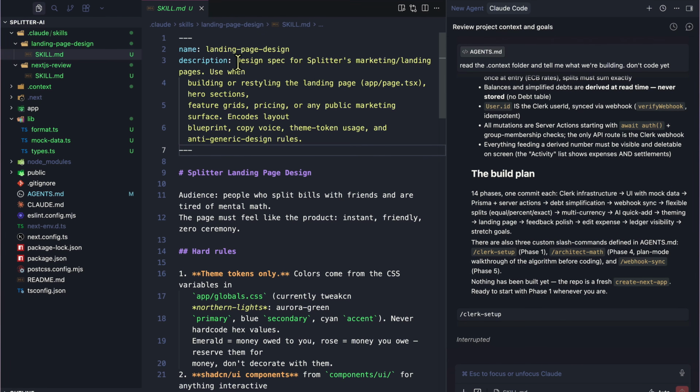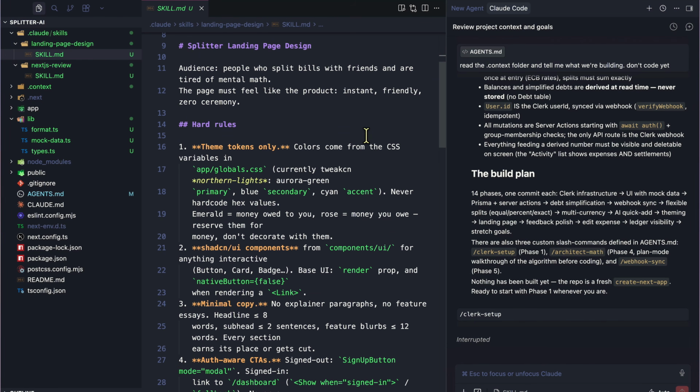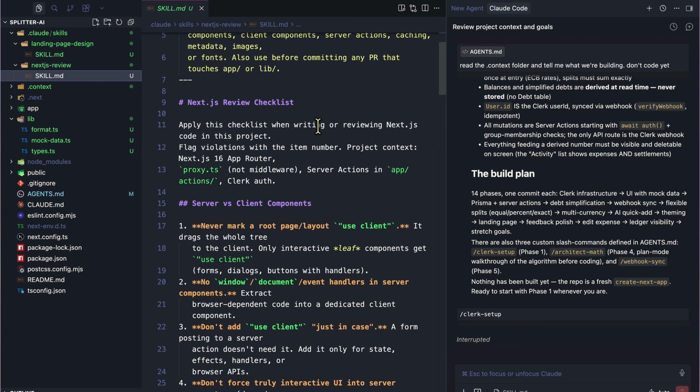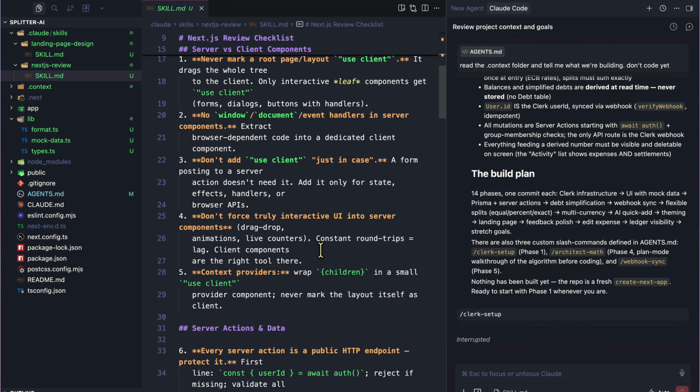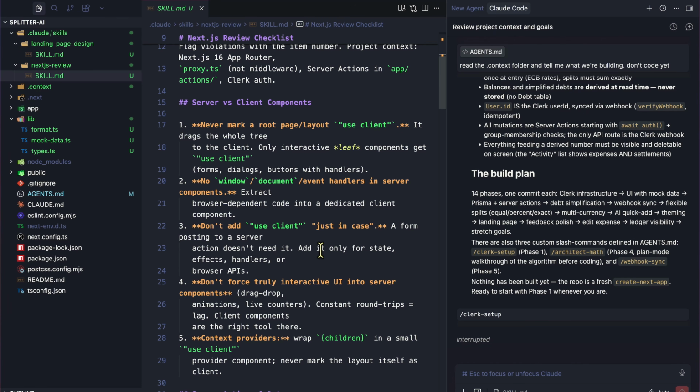So the landing page design skill has the design spec for Splitwise's marketing and landing page, used when building or restyling the landing page, such as /app/page.tsx and so on. Now the body is essentially the payload. It's a 33-item checklist of Next.js mistakes that I have personally encountered when building Next.js applications. So you're basically getting it as a cheat sheet.